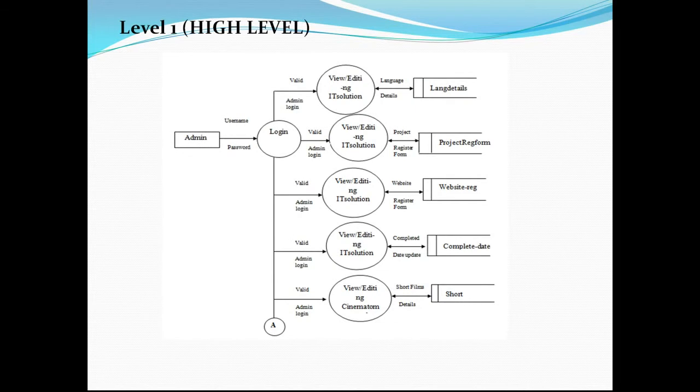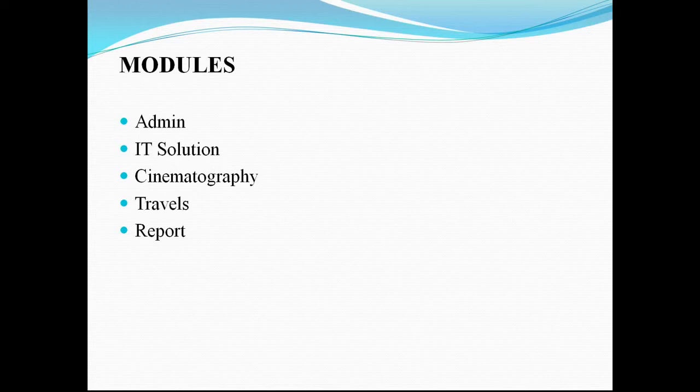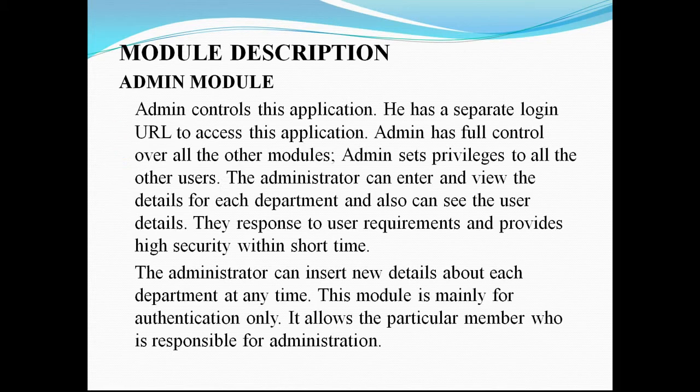This is the first level. You have an admin, addition, isolation, and everything. It will be listed and has been listed here, and is a continuation of the previous screenshot. We have five main modules: admin, isolation, cinematography, travels, and report. I would like to repeat all the modules and tell you more about them.